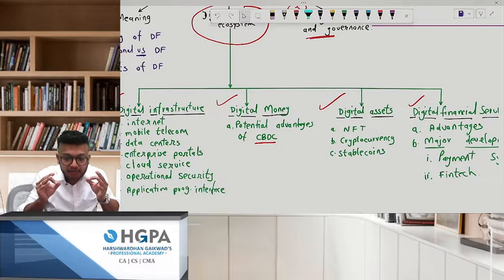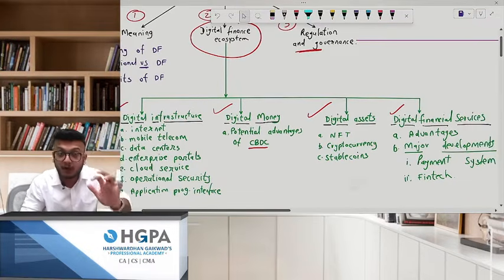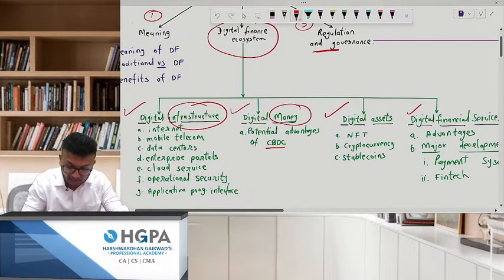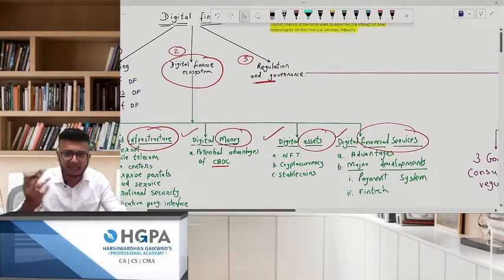So you have to be very accurate while you're writing the answer. Okay. Now, sir, what comes under ecosystem? Digital infrastructure, digital money, digital assets, and digital financial services. Okay. We'll be talking about that later part in the video.